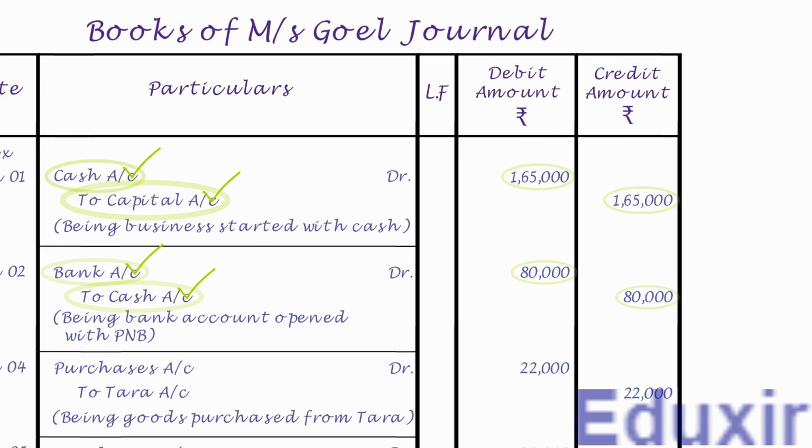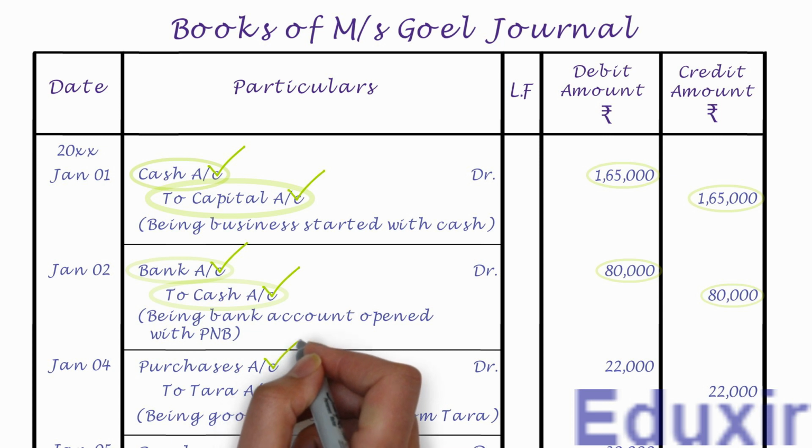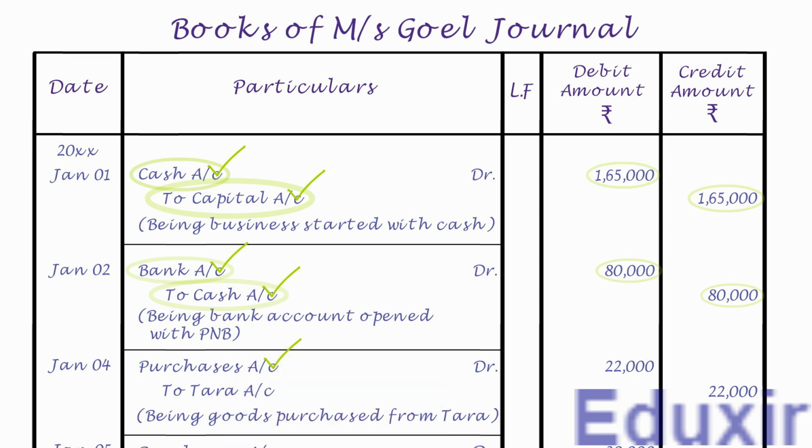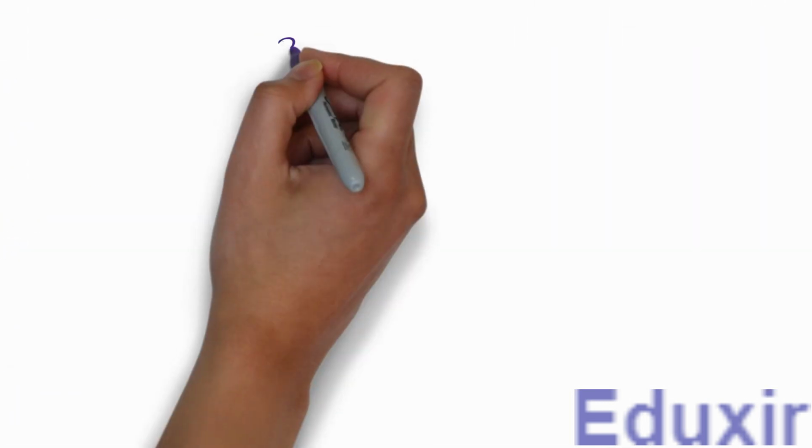As the name suggests, it needs to be posted on the debit side of the purchases account, and the debit amount is 22,000 rupees. Note that the details that need to be posted into the particulars column is Tara account. For posting this entry, we need to create a ledger account for purchases, as it is not yet created. Let us first write the title as Purchases account.